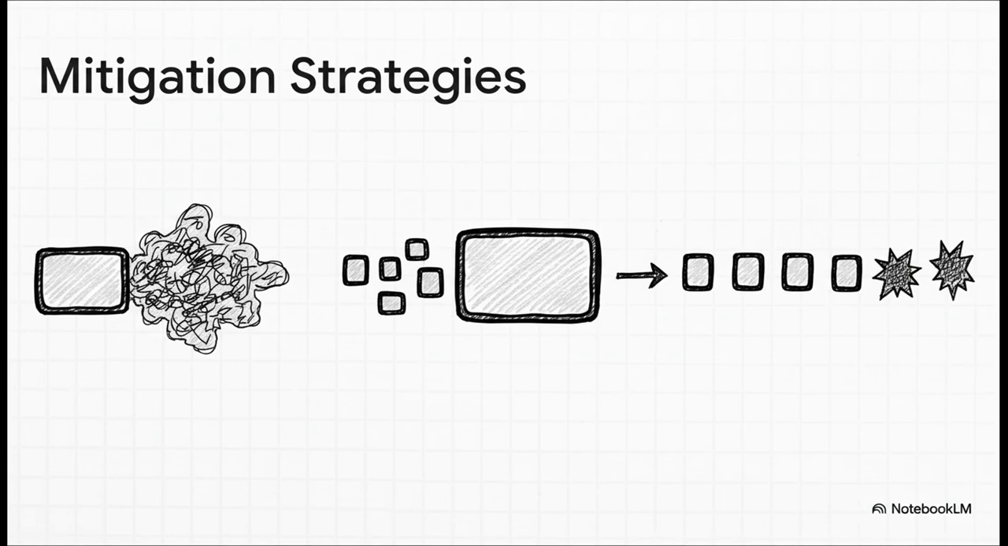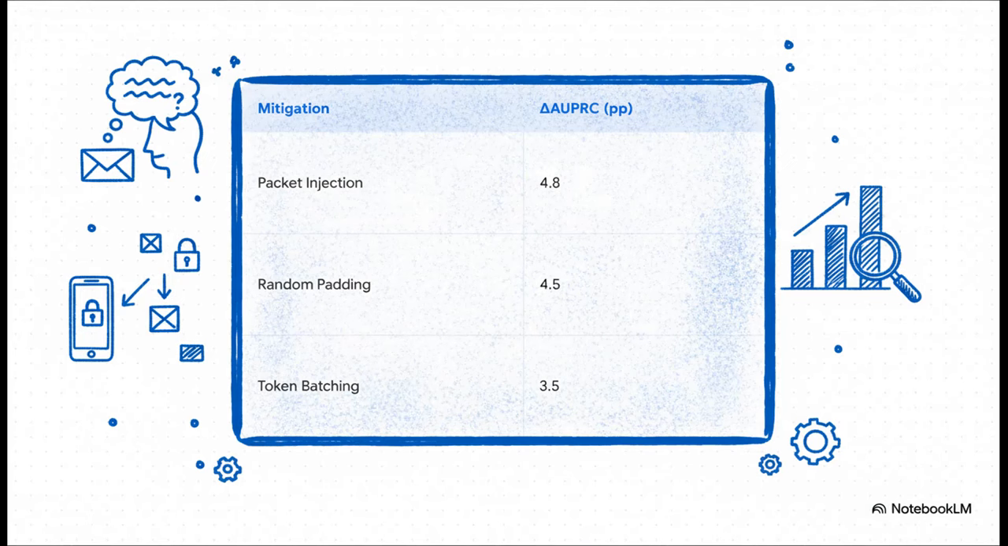They tested 3 main mitigation strategies. The first is random padding, which adds random data to packets to obscure their true size. The second is token batching, which groups several tokens together before sending them. And the third is packet injection, which adds synthetic noise packets into the traffic stream. All 3 methods did reduce the attack's effectiveness, but none of them eliminated the vulnerability.